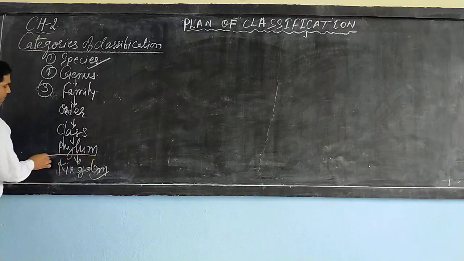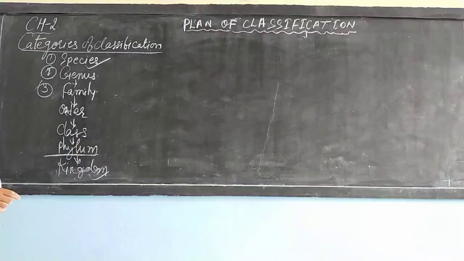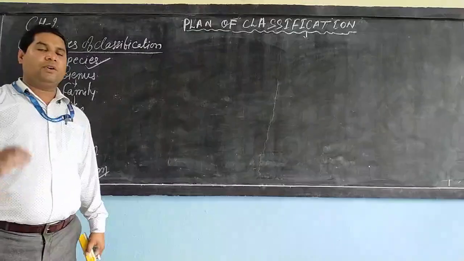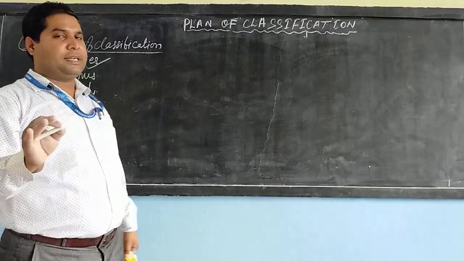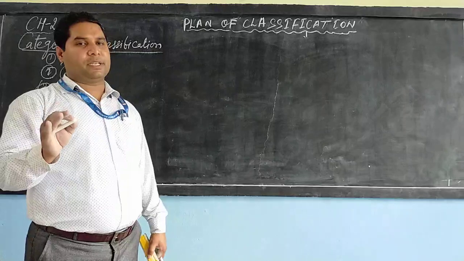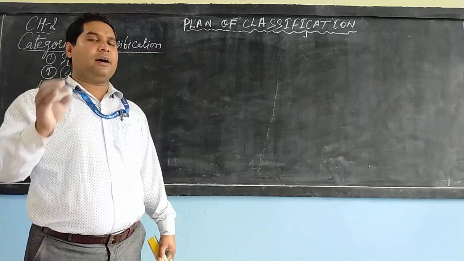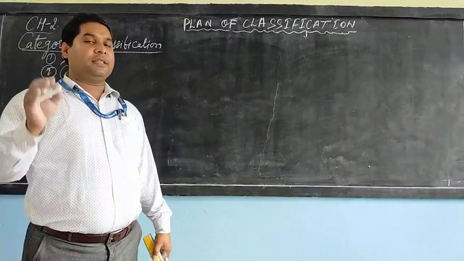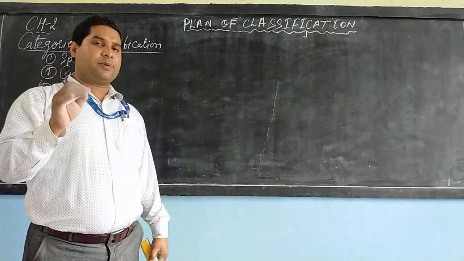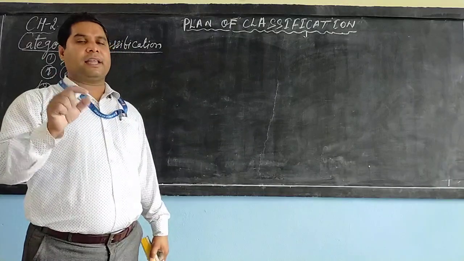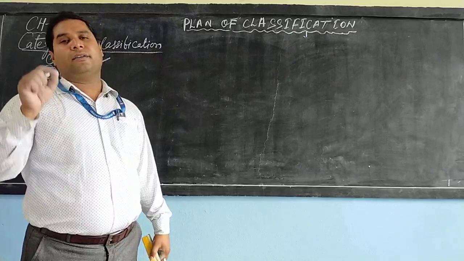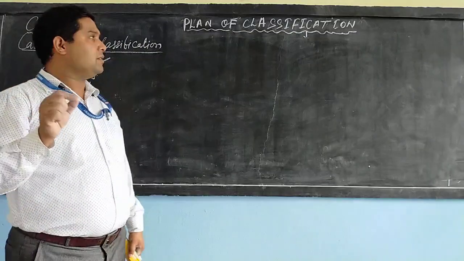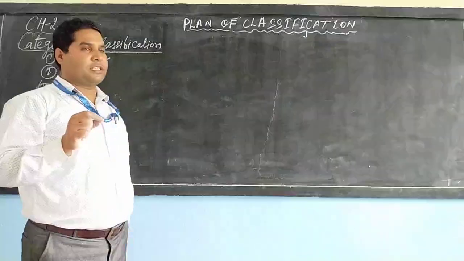The term phylum is used for animals, whereas for plants the term division is used. So now you know about the category of classification. The smallest unit of classification is species and the broadest unit is the kingdom. Let us see the plan of classification.